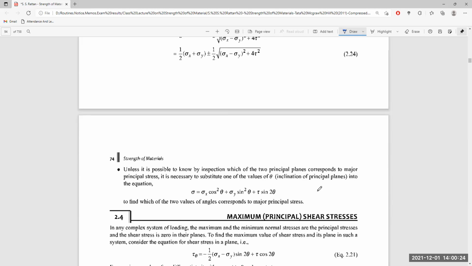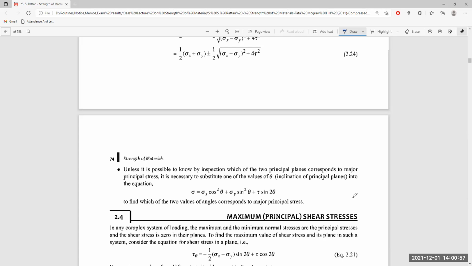Unless it is possible to know by inspection which of the two principal planes corresponds to the major principal stress, it is necessary to substitute one of the values of theta into the equation and find out which of the two angles corresponds to the major principal stress. So you have to find theta and put it here to get the maximum and minimum values, and understand from the result which one is maximum.